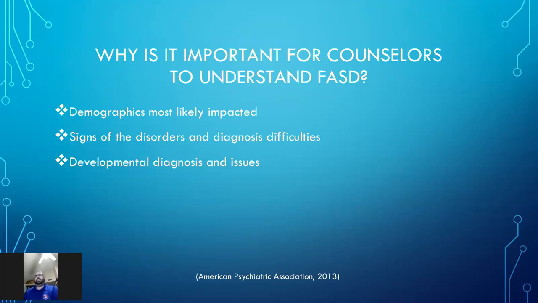Now, it's important for us as counselors to get a history of the mother's habits during the pregnancy, because some of these symptoms can also be found in other conditions such as Down syndrome, ADHD, as well as it can have some similarities to mothers who may have taken the wrong medications during pregnancy.